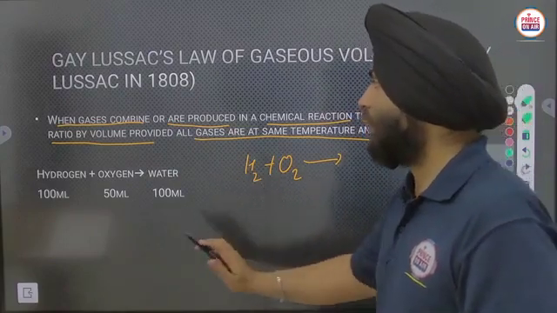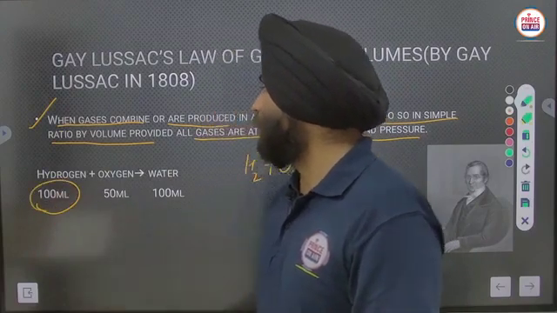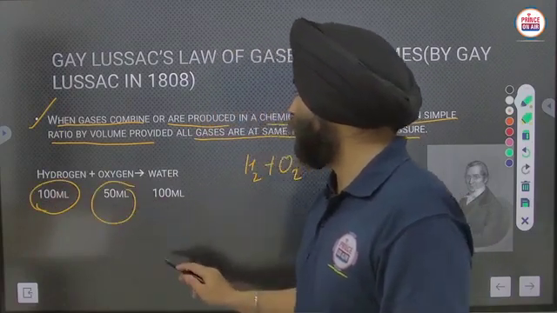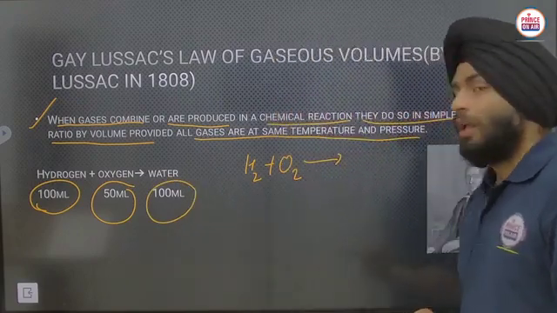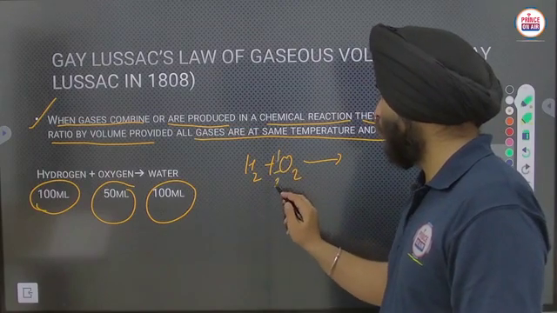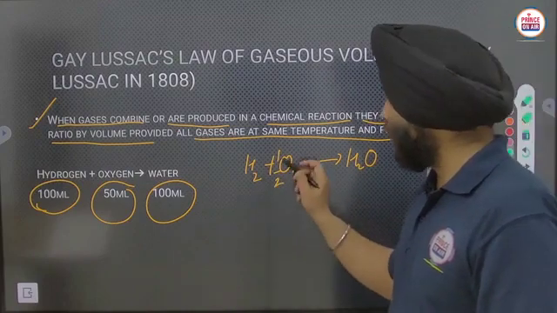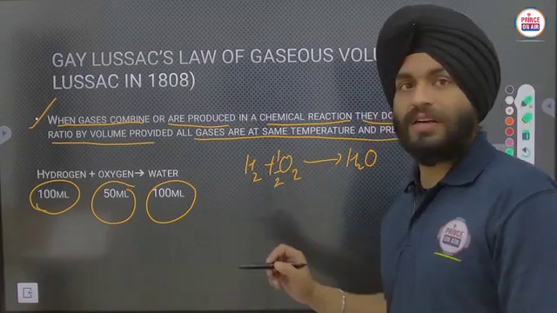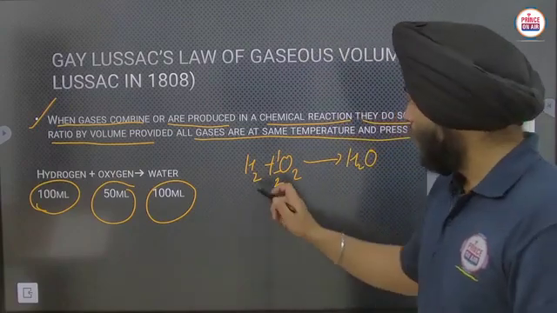He has given that equation, like here 100 ml of hydrogen combined with 50 ml of oxygen will form 100 ml of water. In short, you can understand that hydrogen and half a molecule of oxygen will give you H2O. The coefficient represents the actual ratio of volume here.